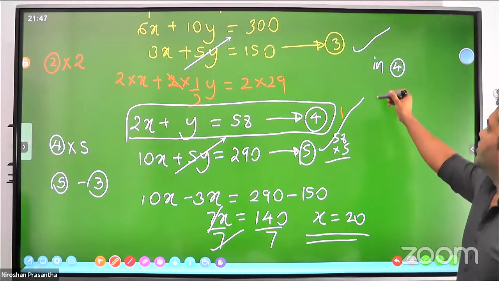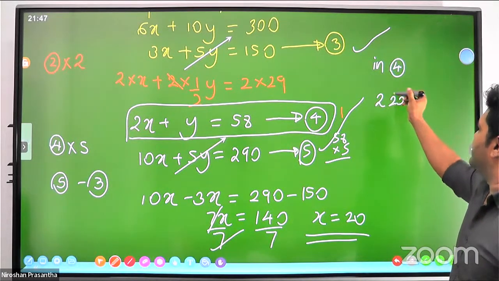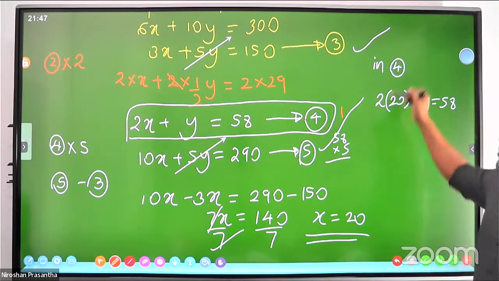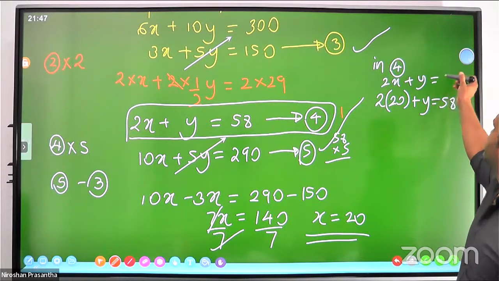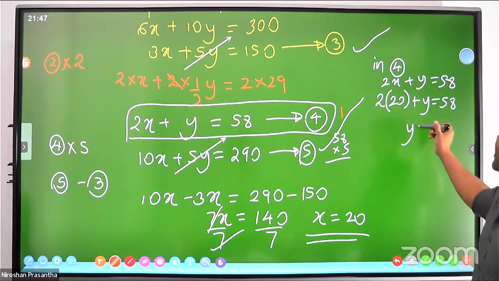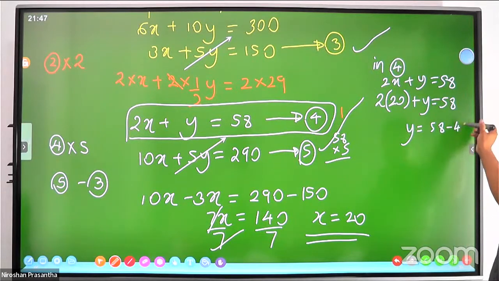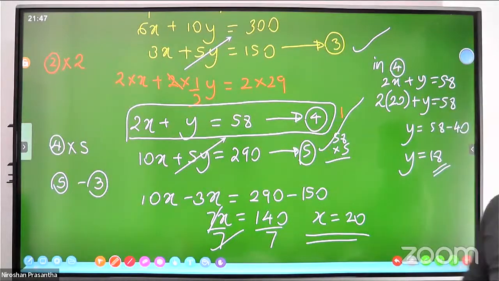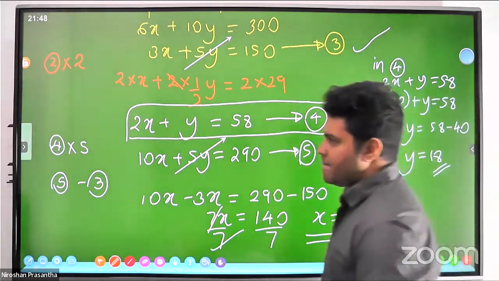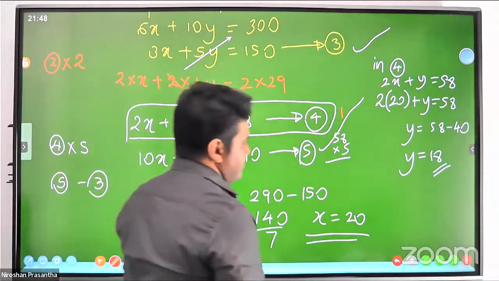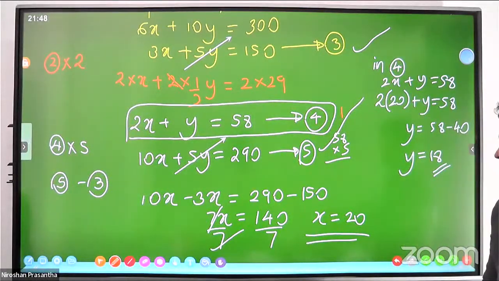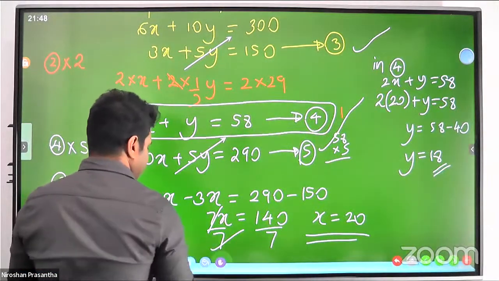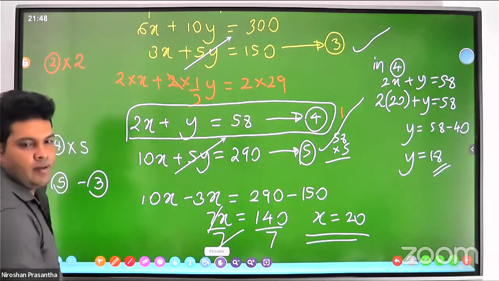2 times x, 20, plus y equals 58, because it was 2x plus y. That's why. And y equals 58 minus 40, so y equals 18. x is 20, y is 18.